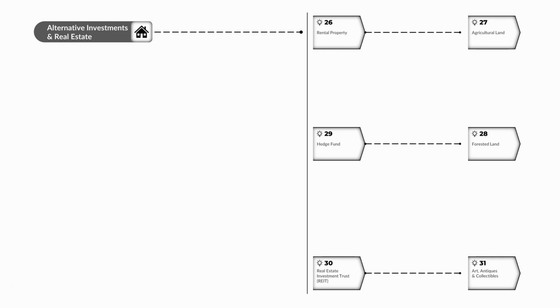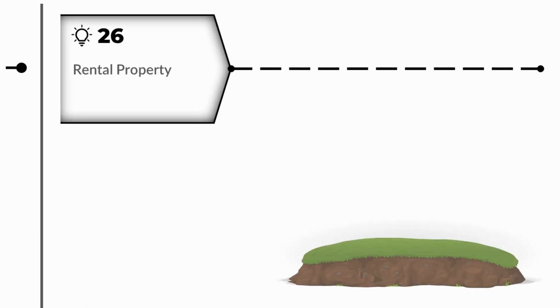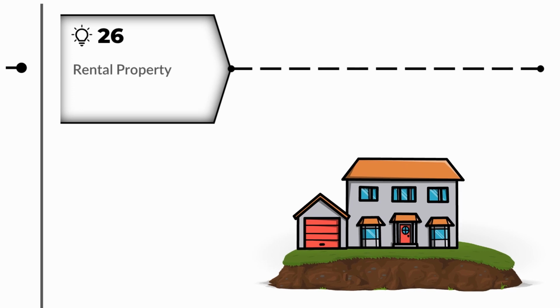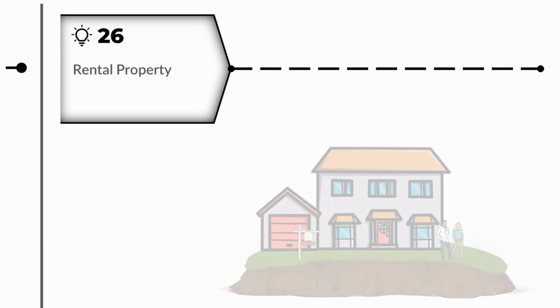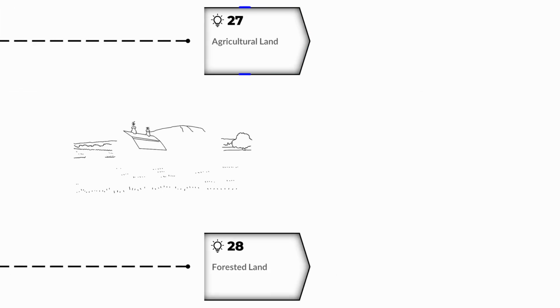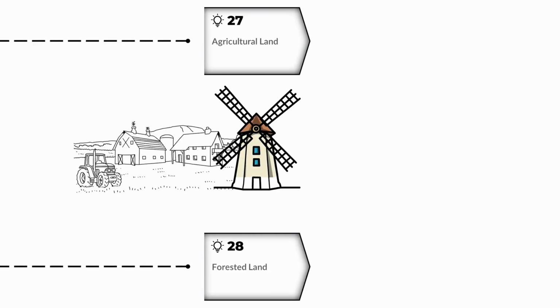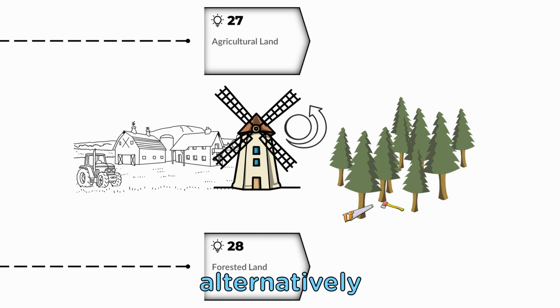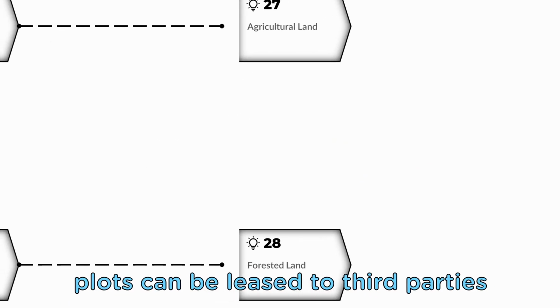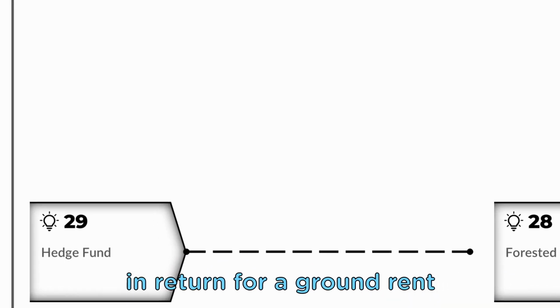Next, we are discussing alternative investments in real estate. First, we got rental properties like residential or office buildings that are owned by an investor and rented out to tenants in exchange for regular rental income. Agricultural and forested land also falls into this asset class. Farming can generate income, while the land may increase in value over time. Alternatively, plots can be leased to third parties or given to them for use in return for a ground rent.